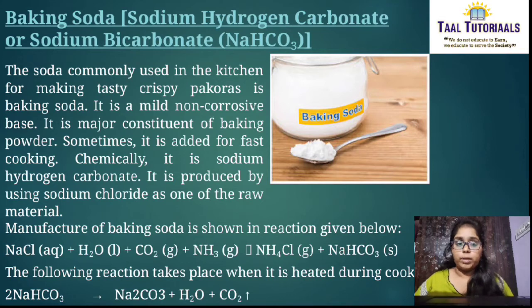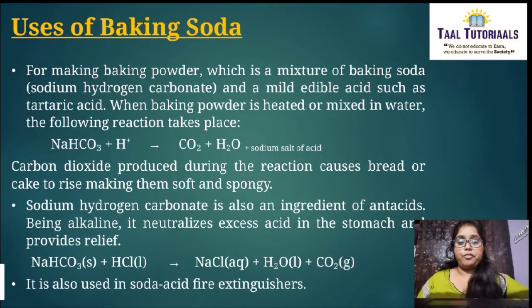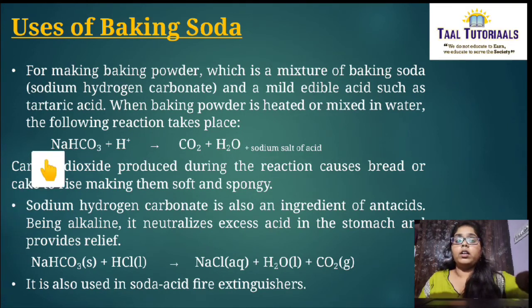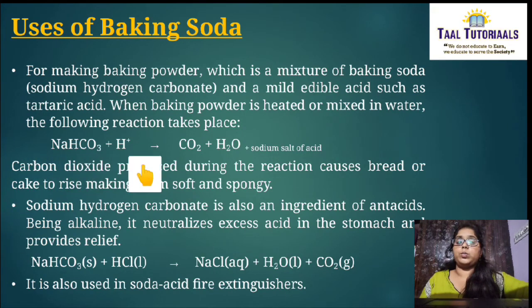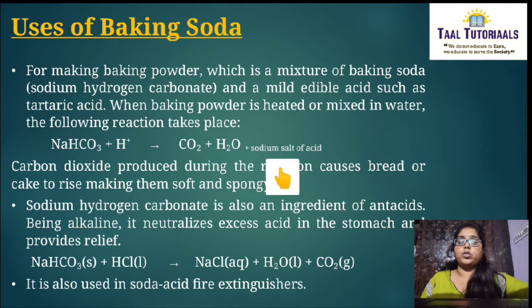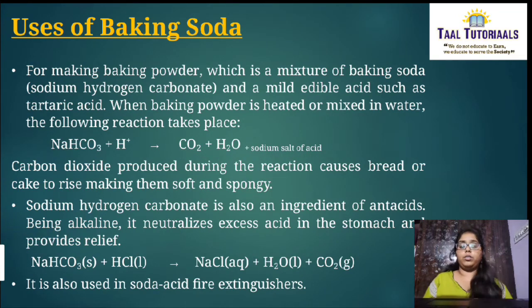Okay, this is about baking soda and uses of baking soda. For making baking powder, we use baking soda and mild edible acids such as tartaric acid. When baking powder is heated or mixed in water, the following reactions occur. Here NaHCO3 plus H+ gives carbon dioxide, water and sodium salt of acid. Then carbon dioxide is produced. When in this preparation you get carbon dioxide, that makes the bread or cake soft and spongy.